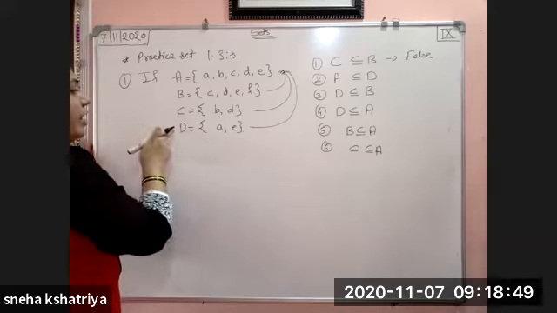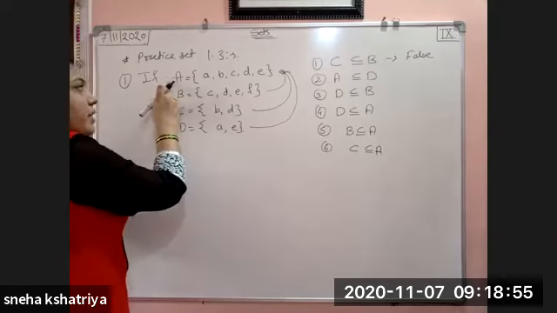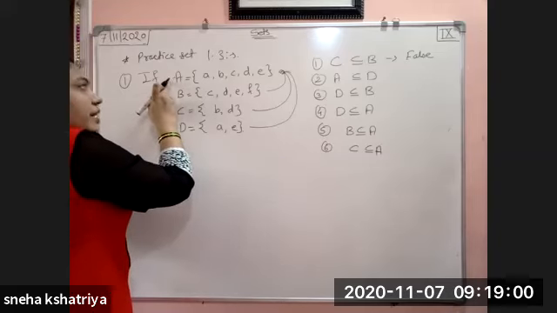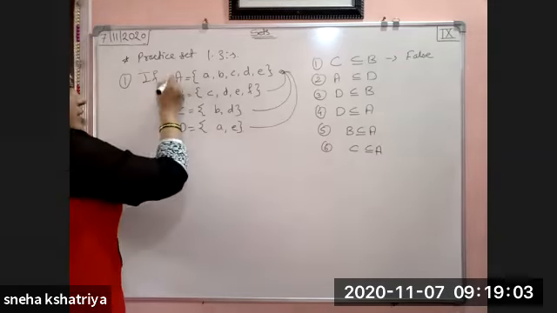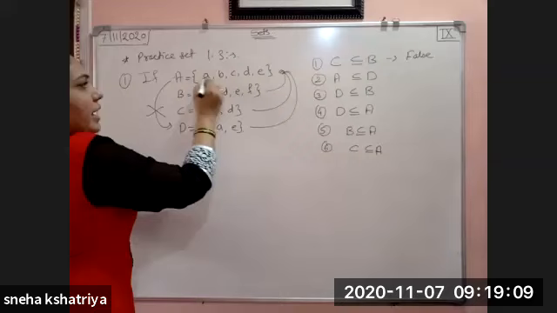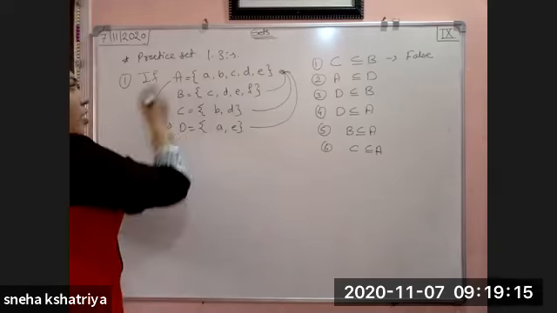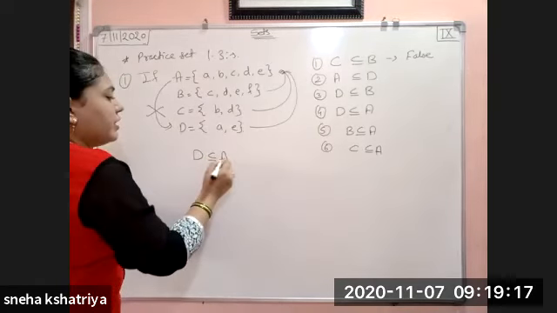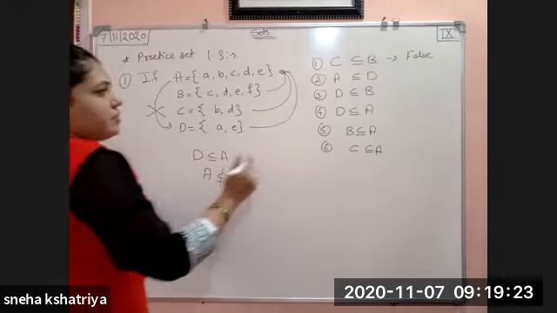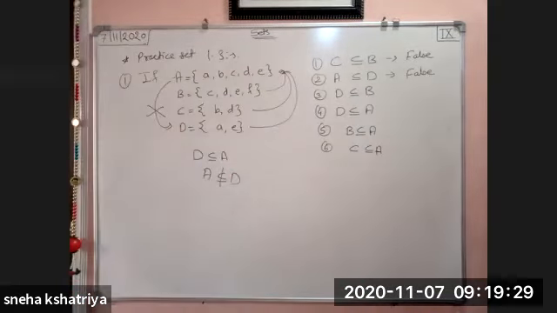All the elements of A do not lie in D. This condition vice versa does not satisfy because in D, only a and e are there. These three elements are not there in D. So the opposite condition will satisfy, that D is a subset of A, but A is not a subset of D. So again, this statement will become false.